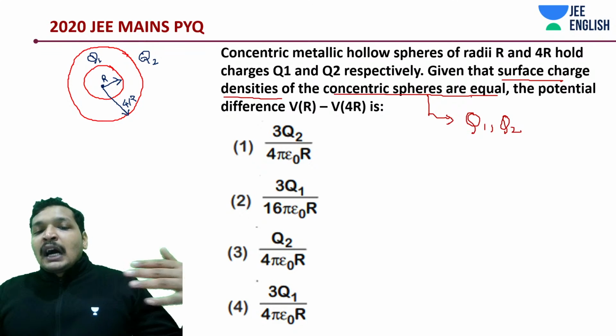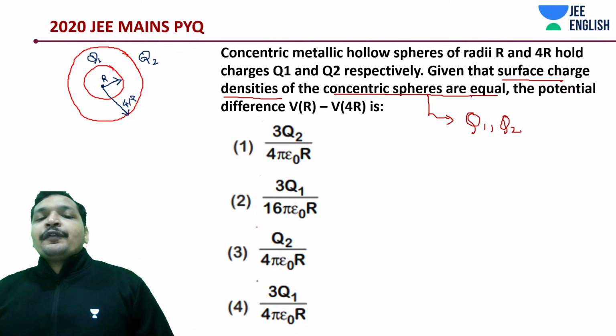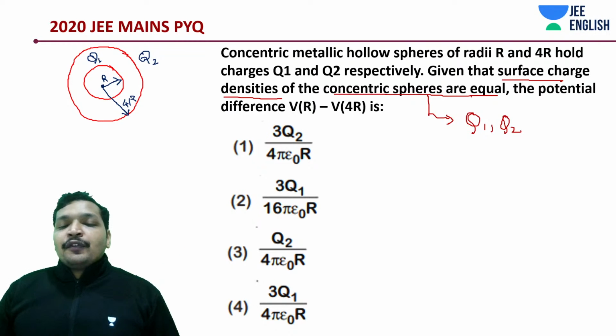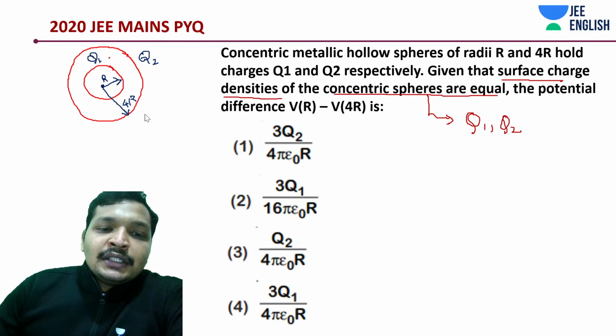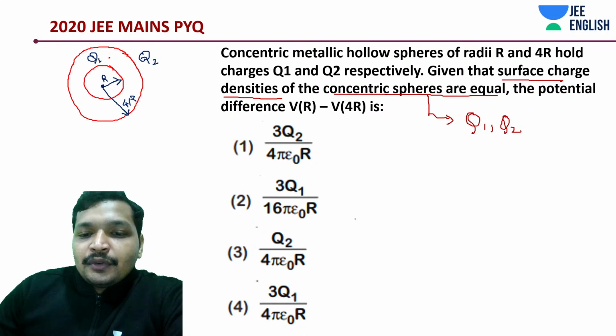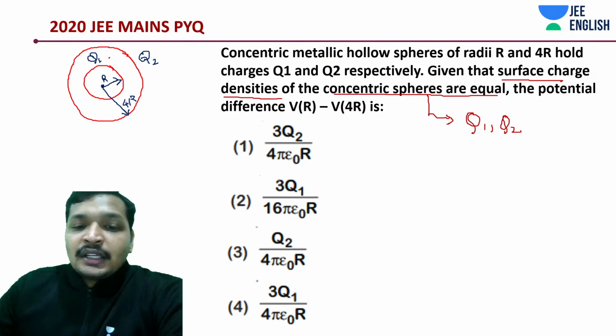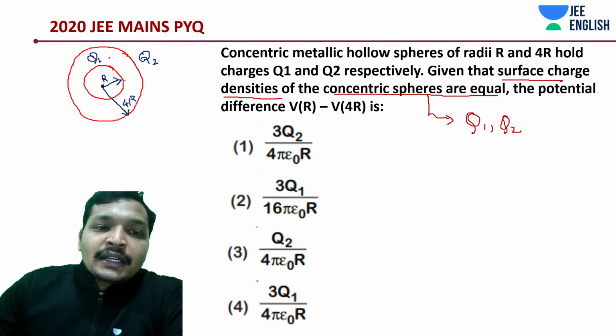Okay, what is being asked? Potential at VR minus V4R. First of all, where the potential is going to be more? Of course, at VR. It should be positive. Anyway, all the given answers are positive. If there was a negative answer, you will cancel out the negative answer. Now let me come to the technique.